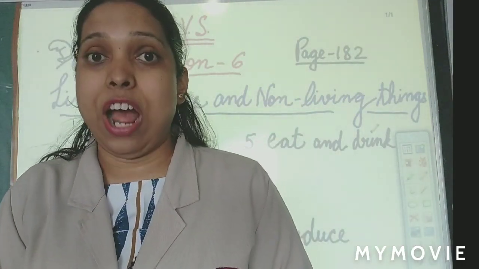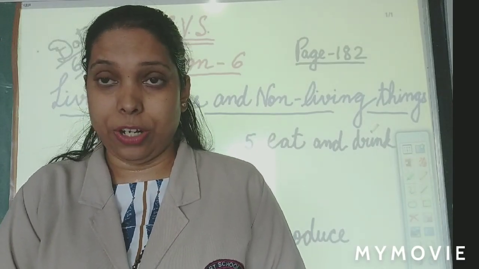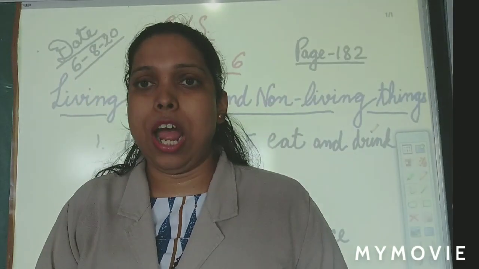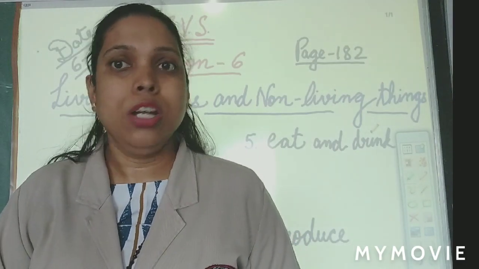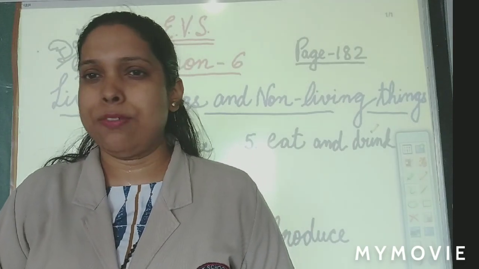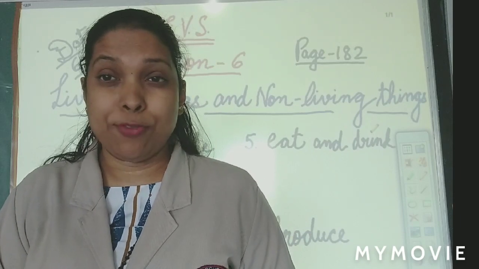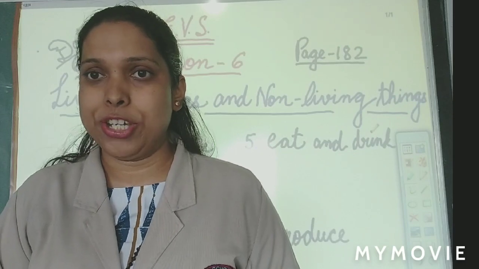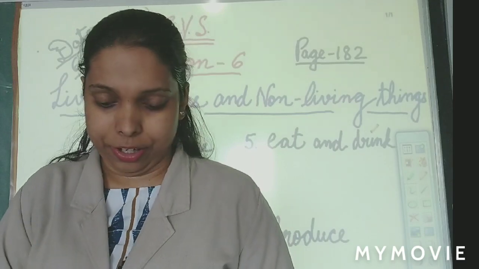Living things can cry, get angry and love each other. They have emotions. Now it's written, living things cry. When you feel bad or when you get some scolding, you start crying, right? Yes, we start crying. And when your parents don't give you something, or when you feel very bad, you sometimes feel very, very angry at your parents also, right? When your parents scold you or beat you or say, don't do this, you get angry. You also get angry. Yes.